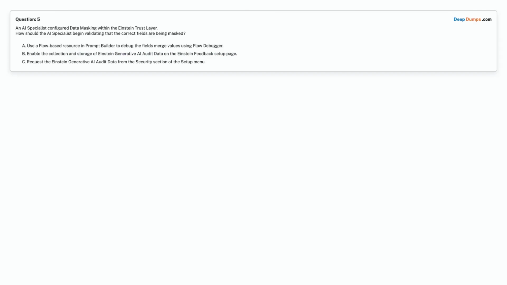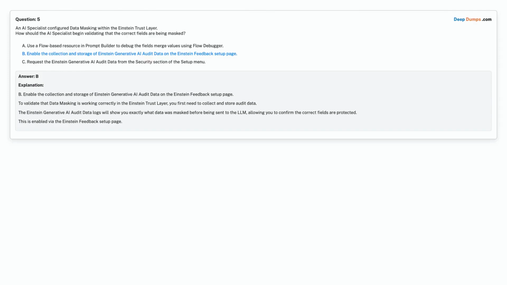Choose the correct answer. Correct answer is Option B. Enable the collection and storage of Einstein generative AI audit data on the Einstein Feedback Setup page.